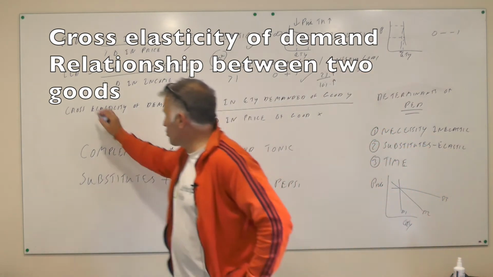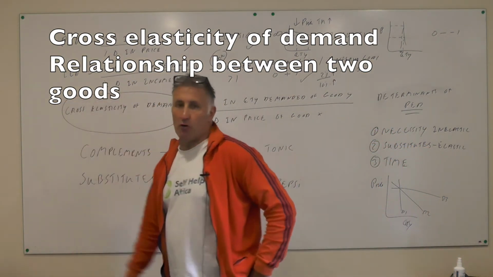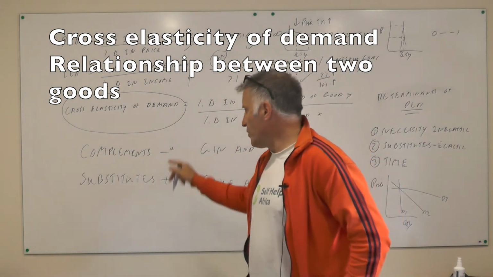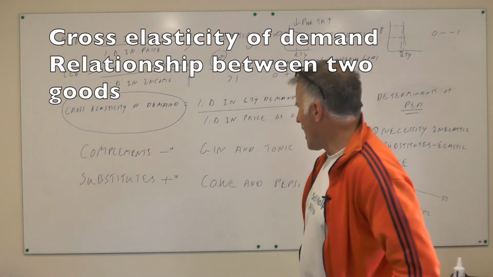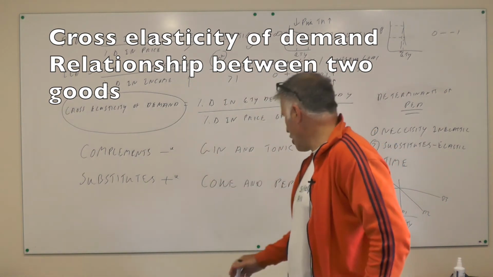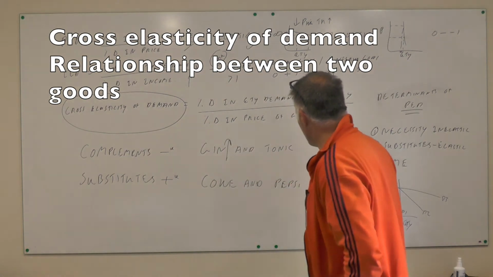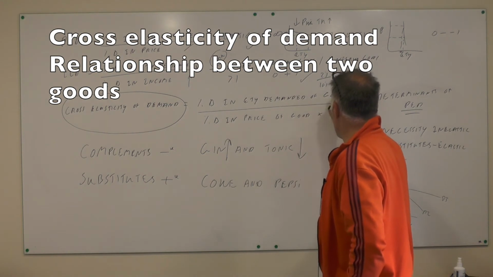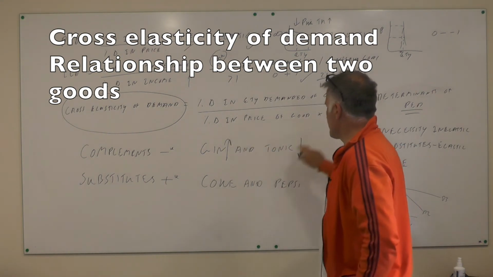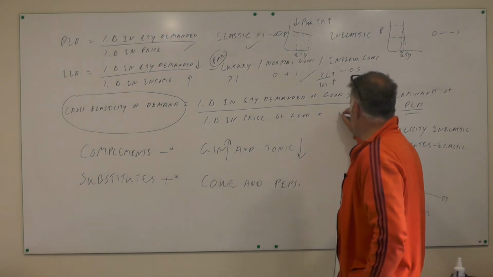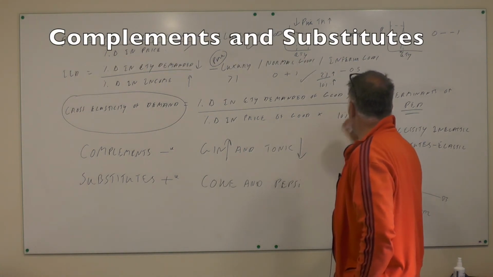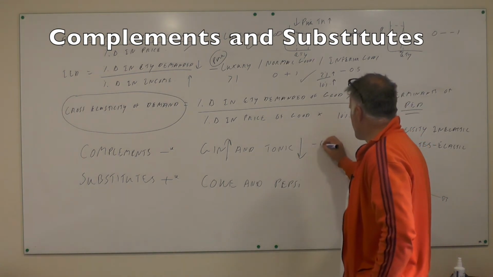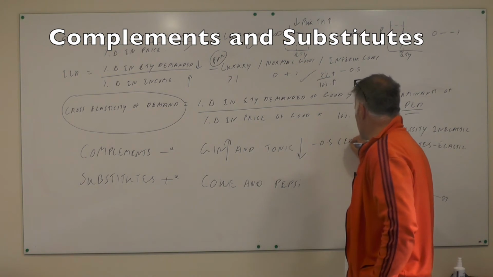Right, but today's session we're going to look at the cross elasticity of demand, which shows the relationship between two products. So here we get complements and substitutes, and complements are always negative. So if the price of gin goes up, the demand for tonic will fall. Percentage change in quantity demanded of good Y, tonic, divided by percentage change in price of good X, gin. So if the price of gin goes up by 10%, demand for tonic may go down by 5%. So that has a -0.5 cross elasticity of demand.